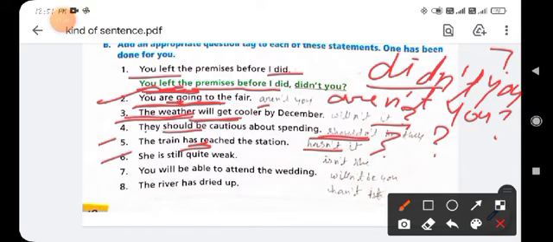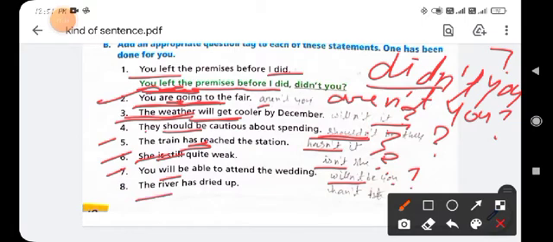Six is she is still quite weak. It is an assertive sentence, then use the helping verb "is", so it will be "isn't she". The subject is "she", then put the question mark. Okay. Seven is you will be able to attend the wedding, so you will use "will be", then "won't you", and tag the question.